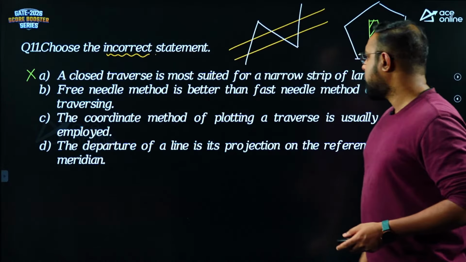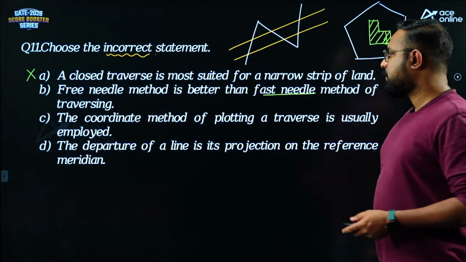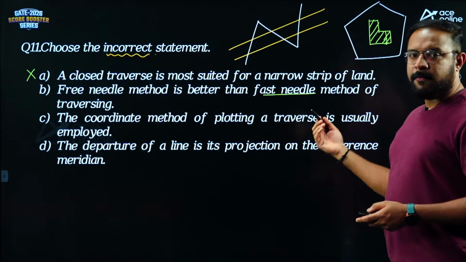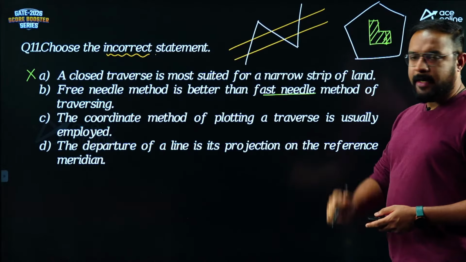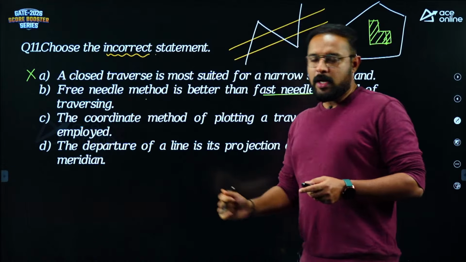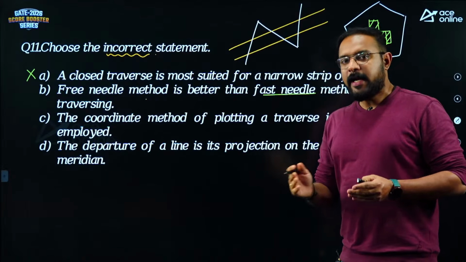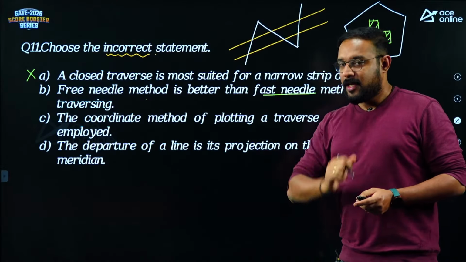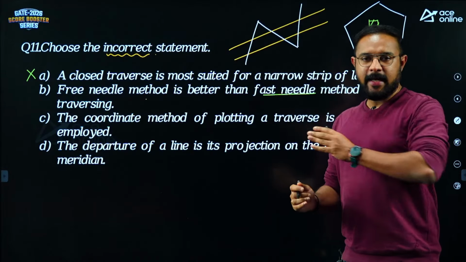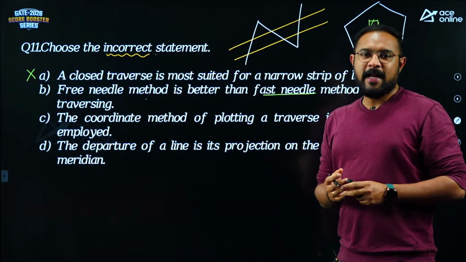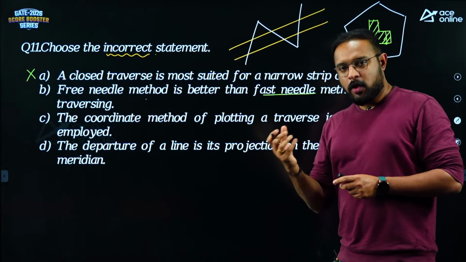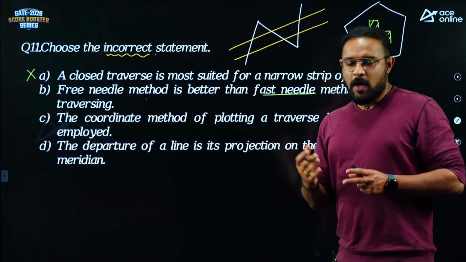Free needle method is better than fast needle method. Okay, right. See, fast or fixed needle method and free needle method that we have. The problem with the free needle method is that local attractions are there, and at every traverse station you need to find the direction of meridian. At each and every traverse station A, B, C, D, you will have to establish the direction of magnetic meridian from scratch. But in fast or in the fixed needle method, that is not the case.